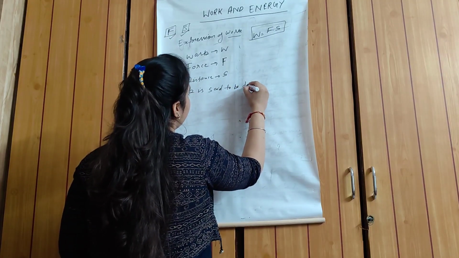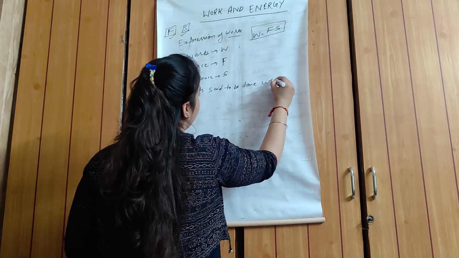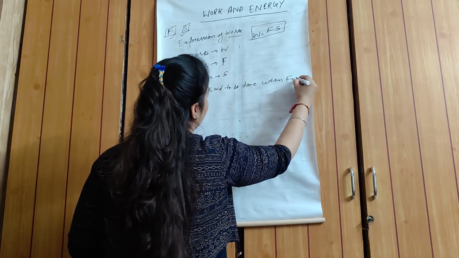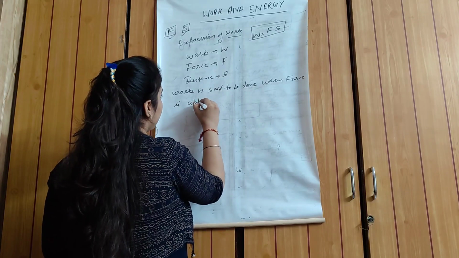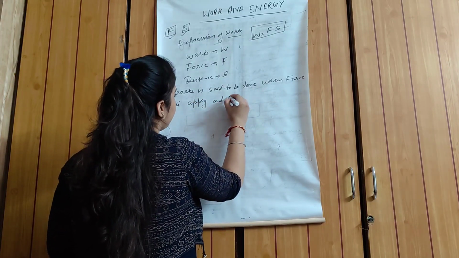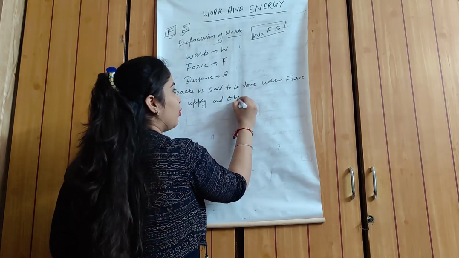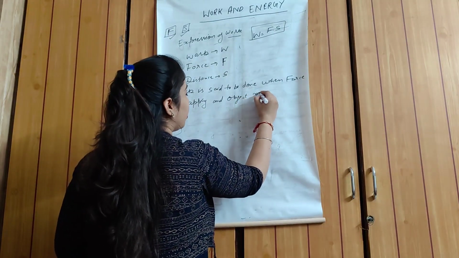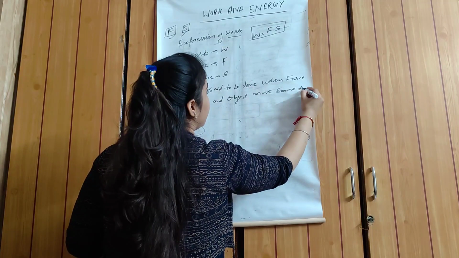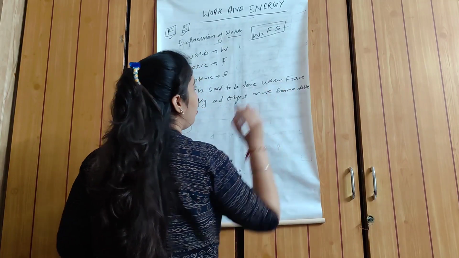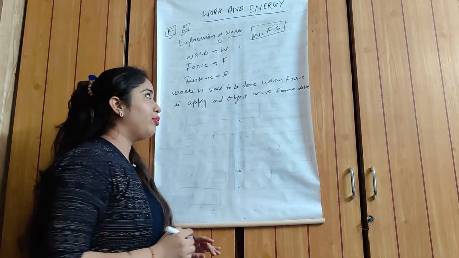Now we write the definition of work. Work is said to be done when force is applied and the body, or the object, moves some distance. So that is our definition of work.